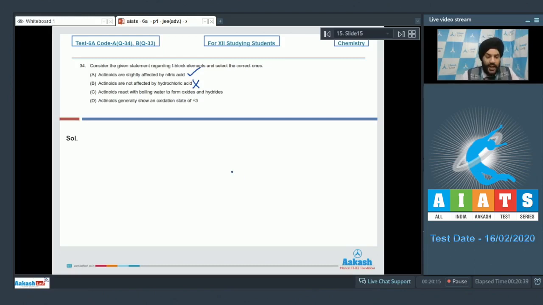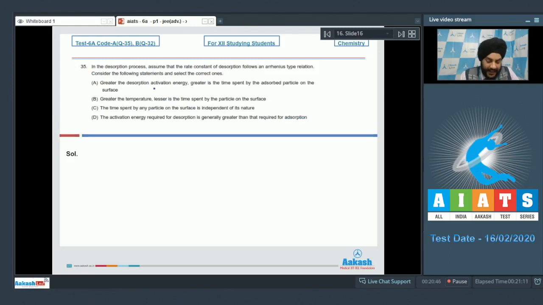If I talk about the C option now, actinoids react with boiling water to form oxides and hydrides. This is a correct statement. Actinides react with boiling water to give this reaction, forming oxides and hydrides. If I talk about the last option now, actinoids generally show an oxidation state of +3. This is also a correct statement. So out of these given statements, option A, option C, and option D have to be marked as the correct answer. Let us look at the next question now.